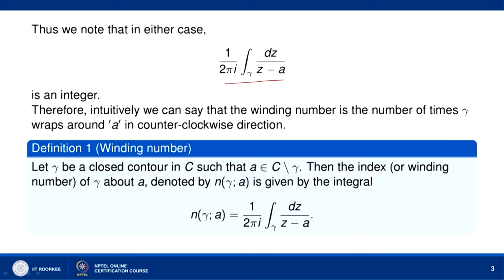Then the index or winding number of gamma about A, denoted by n gamma A, is given by n gamma A equal to 1 over 2 pi I integral over gamma dz over z minus a. So, this n gamma A represents the index of the closed contour gamma about the point A, or the winding number of gamma.